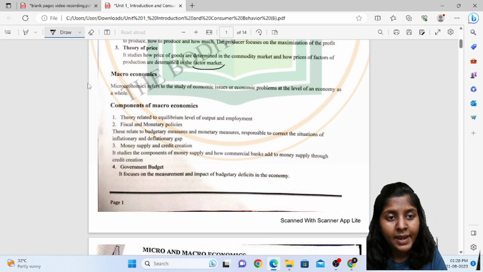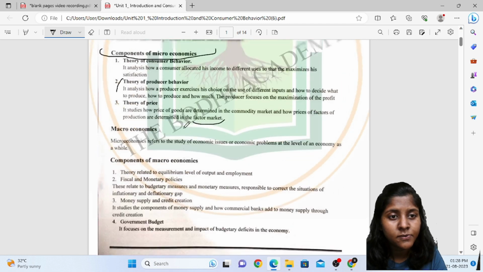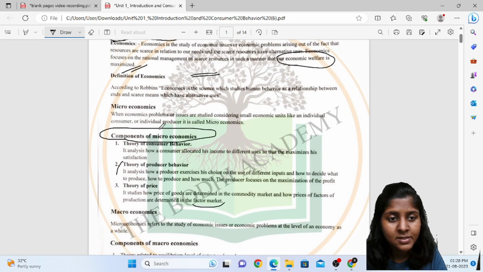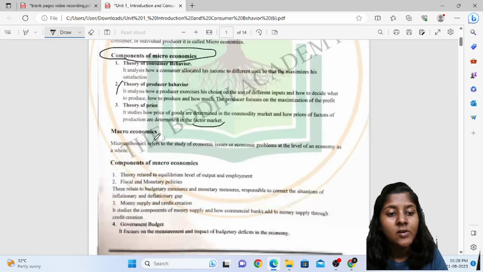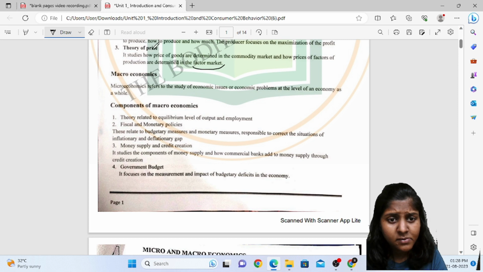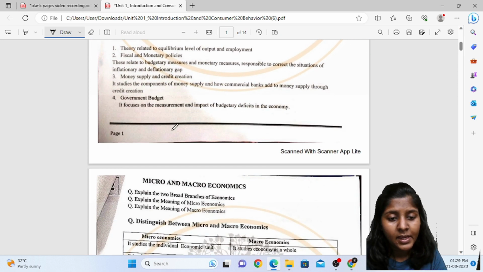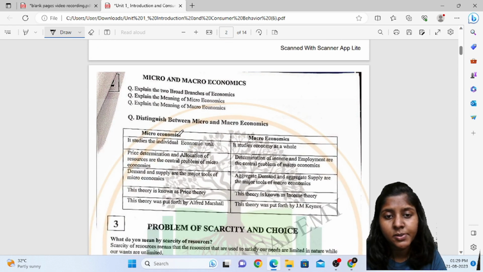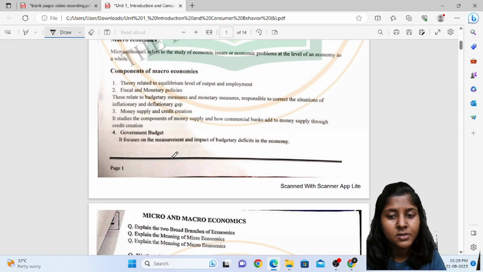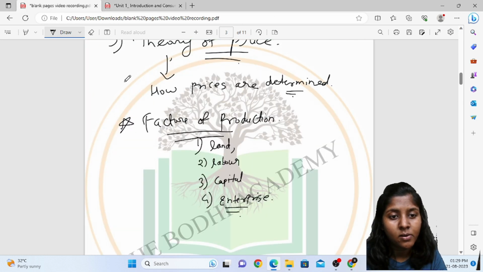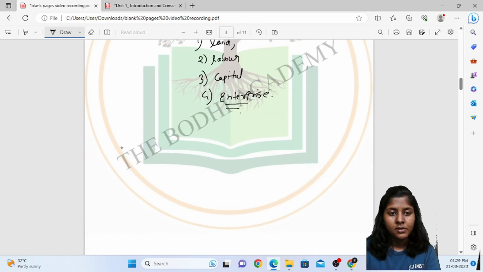Coming back to macroeconomics, first we have seen microeconomics, which only deals with the individual and consumer behavior. With regards to macroeconomics, here we will see the components of macroeconomics, and then we will learn the distinction between micro and macroeconomics. The second branch of economics is macroeconomics, M-A-C-R-O.